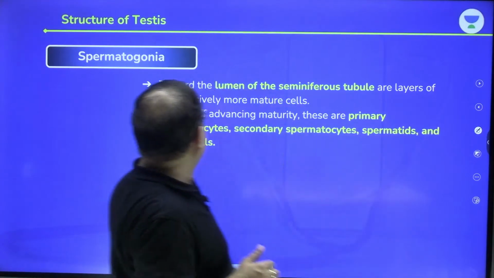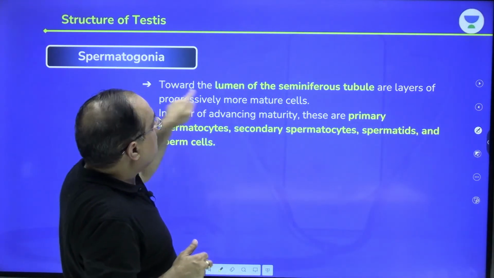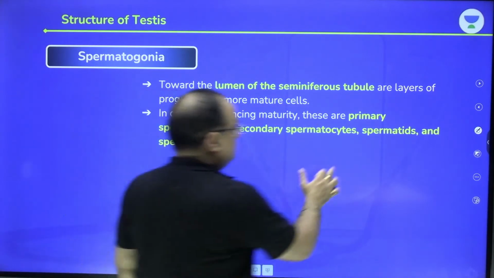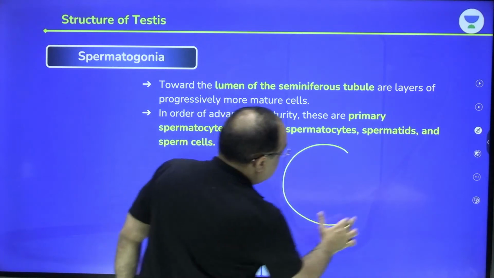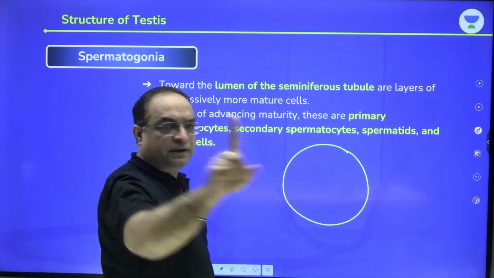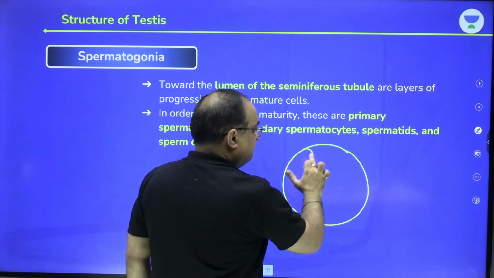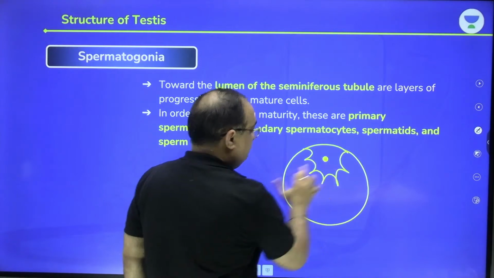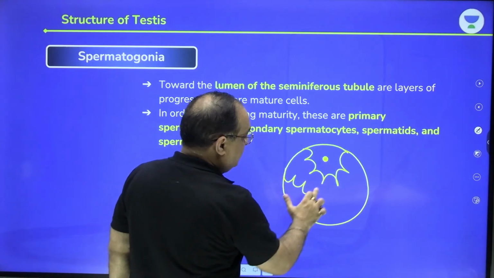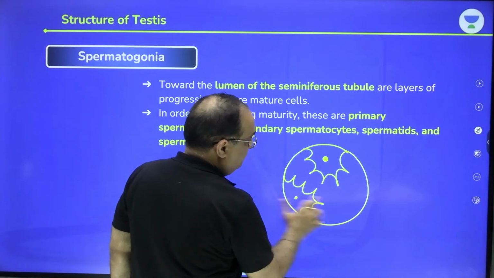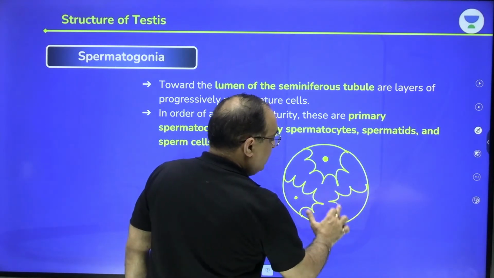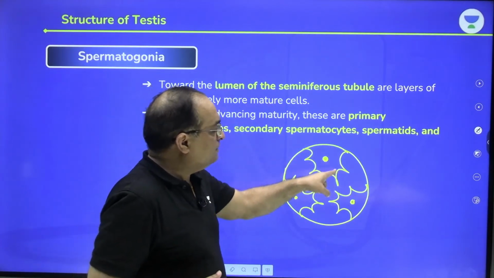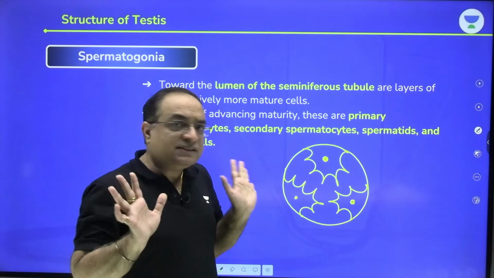Let's proceed further. Spermatogonia. Toward the lumen of the seminiferous tubule are layers of progressively more mature cells. Now what does it mean? Suppose this is one seminiferous tubule, a single seminiferous tubule in sectional view. This is one Sertoli cell. This is another neighboring Sertoli cell. This is another Sertoli cell. Okay? In the Sertoli cell, the plasma membrane is highly folded. So these are Sertoli cells.